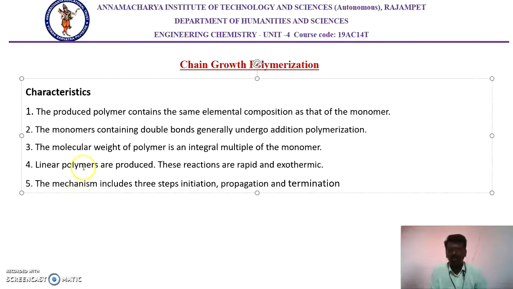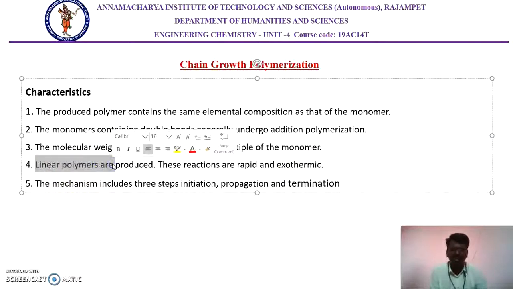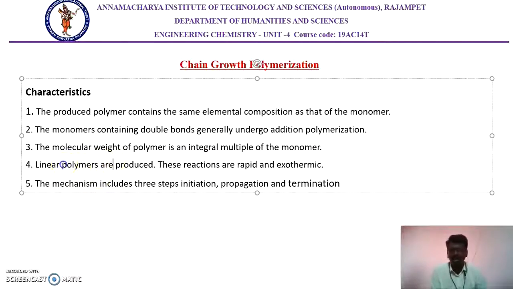Here the polymers formed are mostly linear. Linear means straight chain polymers. There is no cross linking and no three-dimensional network. That is called a linear polymer. Chain growth polymerizations include three steps: first initiation, then propagation, and then termination. All these three steps are involved in chain growth polymerization reactions.